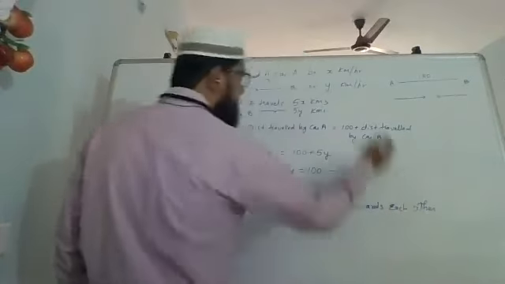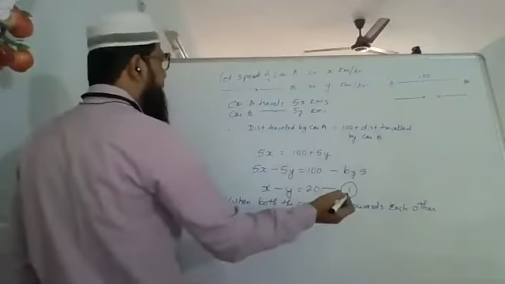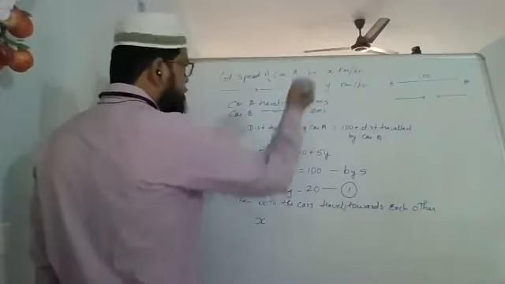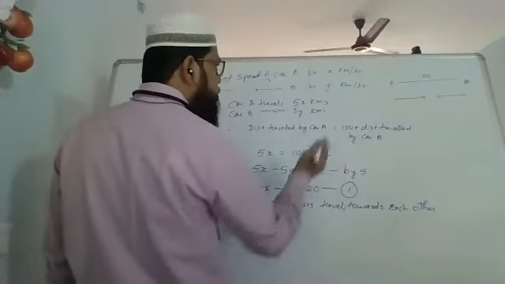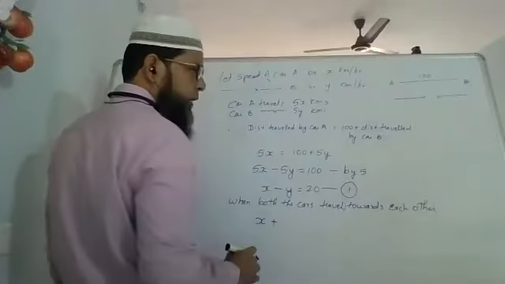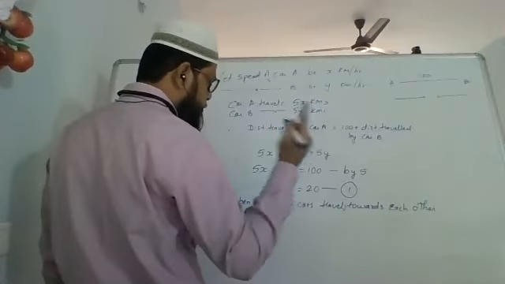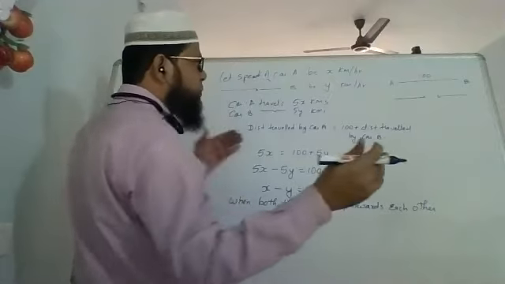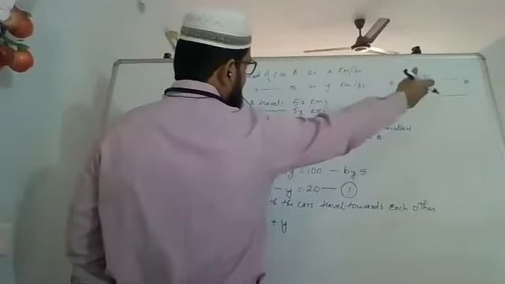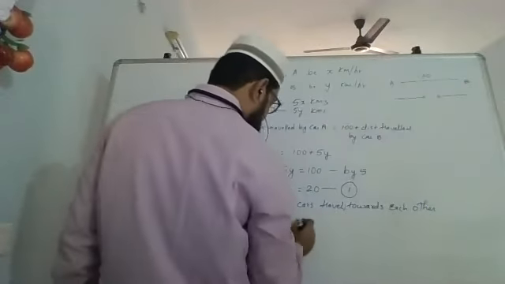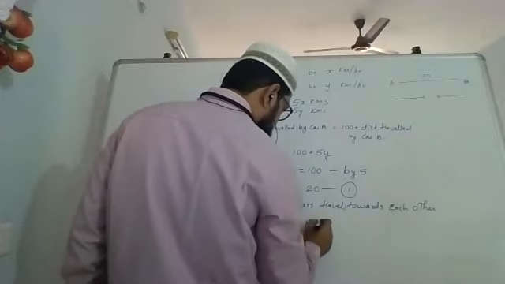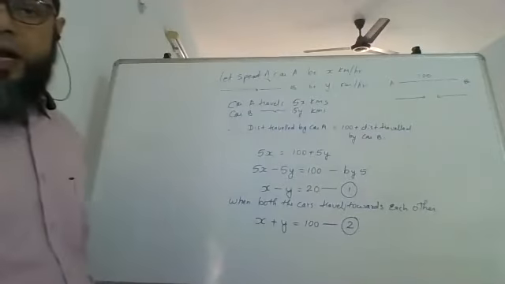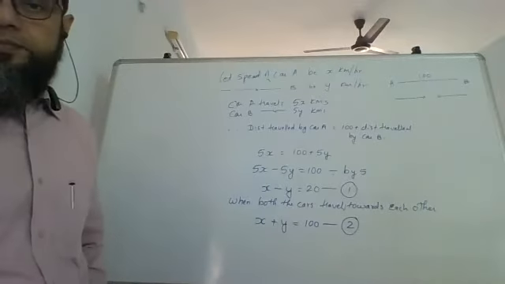Car A travels for 1 hour at x kilometers per hour, so it will be x. Car B also travels y kilometers because it is traveling only for 1 hour. So x plus y, and they meet. Between both of them, one has traveled, let's say 60, the other 40 or whatever, together they have traveled 100 kilometers. That is your second equation: x plus y equals 100.